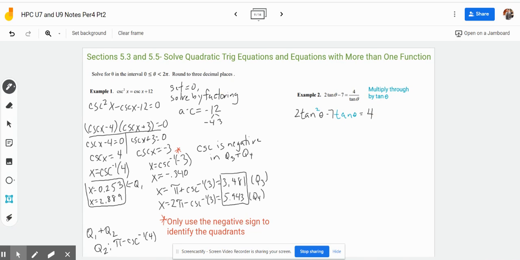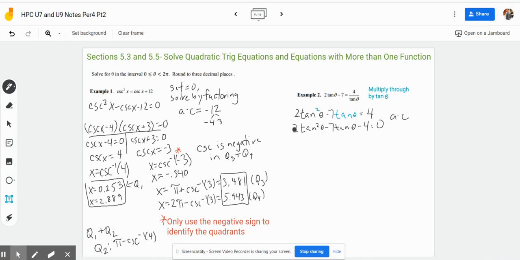So to set it equal to 0, we have to subtract 4 from both sides. So we'll have 2 tan squared theta minus 7 tan theta minus 4 is equal to 0. A times C. You can think about tan as like our x. So it's like 2x squared minus 7x minus 4. Same thing with this. It was like x squared minus x minus 12.